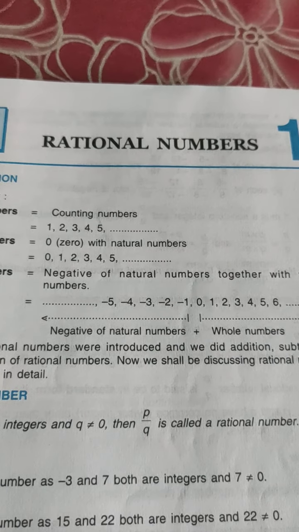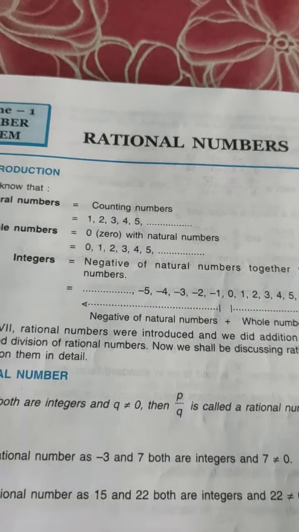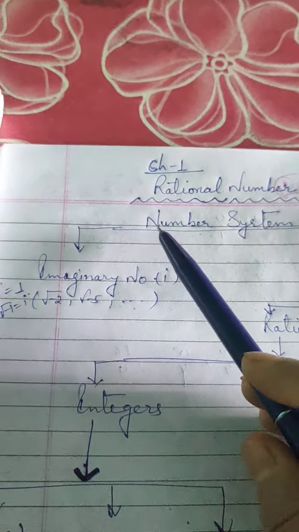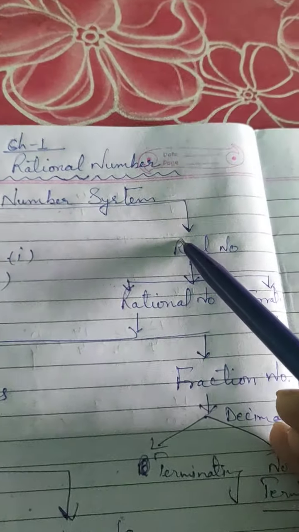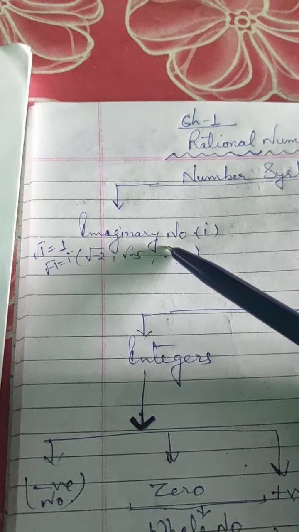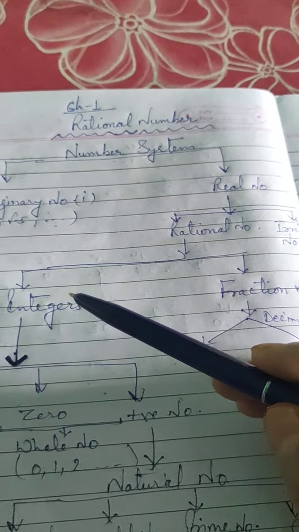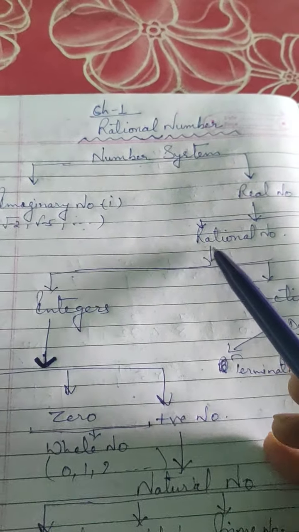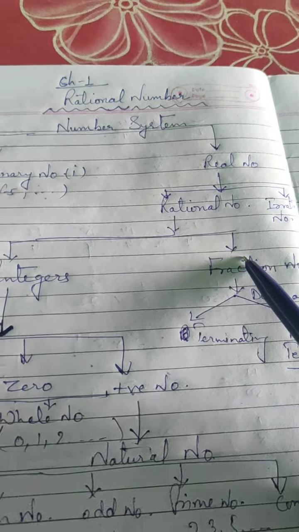Now we're going to start the first chapter, that is rational numbers, children. Before that, you should first understand the number system. The number system is divided into two parts. First is imaginary numbers, second is real numbers. Real numbers are divided again into two parts, that is rational numbers and irrational numbers. And rational numbers are divided into two parts, that is integers and fractions.